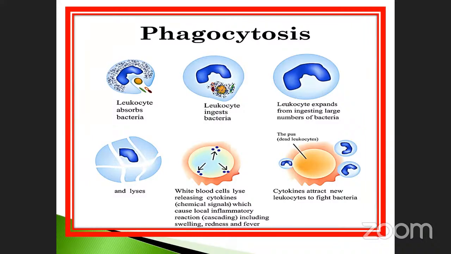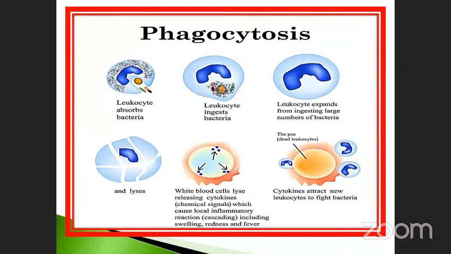Okay, phagocytosis is the physiological process which occurs in the leukocyte, particularly neutrophils. It receives the molecules, absorbs them, digests and ingests them, and also absorbs all the nutritive substances from the bacteria. It ingests a large number of bacteria and then lyses itself, producing cytokinin.